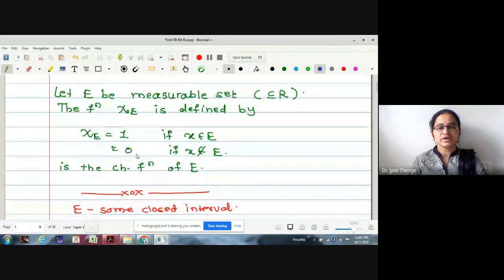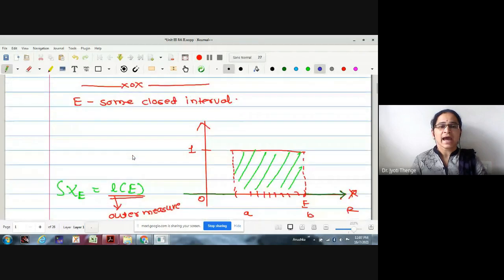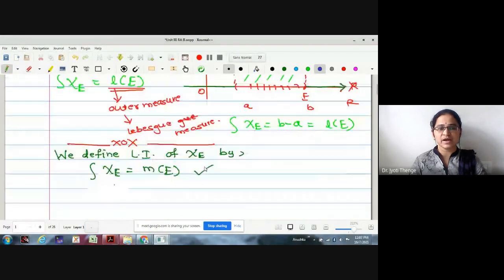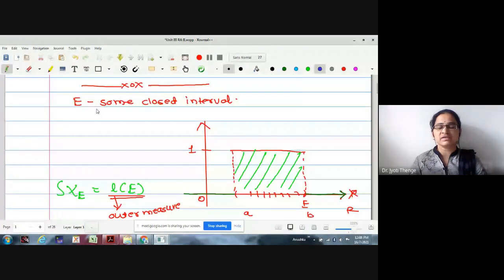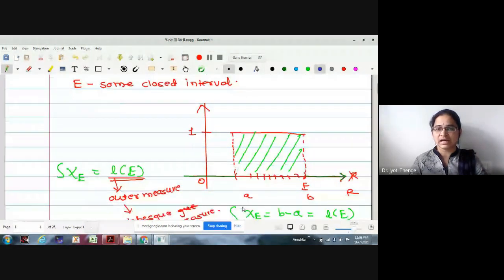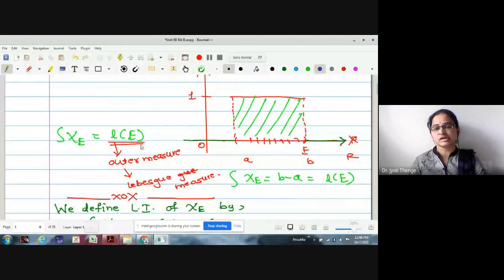Now, therefore, we know this is the definition. And this is the reason I explained to you why the definition of the Lebesgue integration of the characteristic function is given by integral of chi E equal to measure of E. Actually, if we take E as the closed interval [a, b], and plot this characteristic function, then the integral of chi E is nothing but the length of this interval.